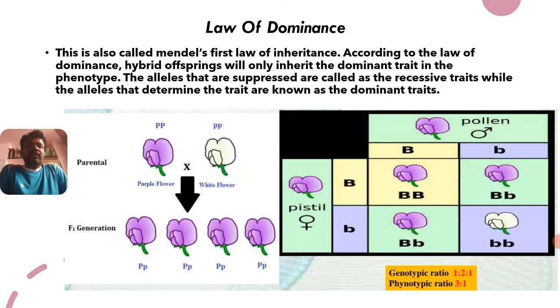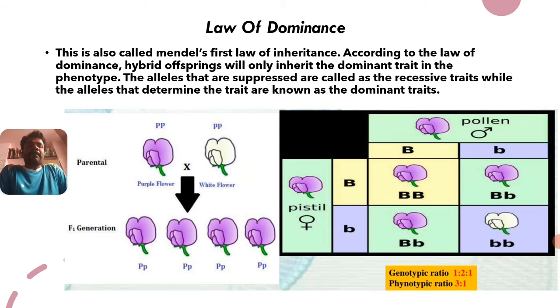They are crossed and yield the first filial generation, called the F1 generation. In that, all the heterozygous plants bear only purple color flowers.